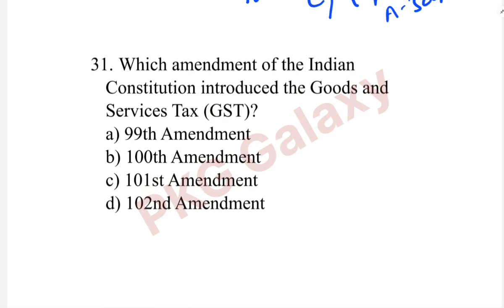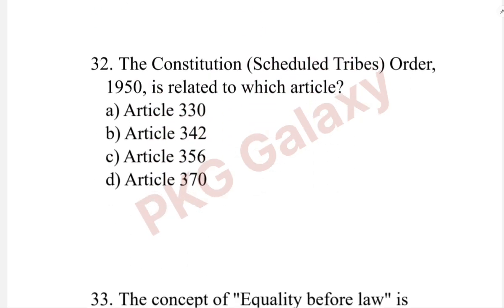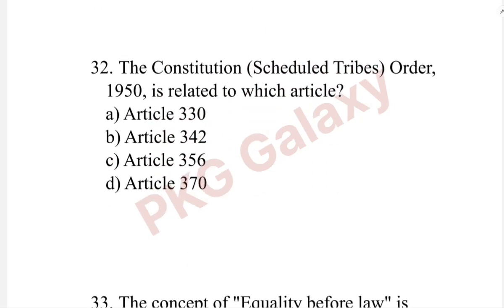Which amendment of the Indian Constitution introduced the Goods and Service Tax, that is GST? The correct answer is option C, 101st Amendment. Next question. The Constitution Scheduled Tribes Order 1950 is related to which article? The correct answer is option B, Article 342.